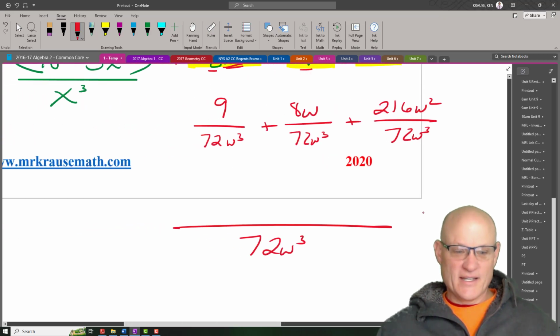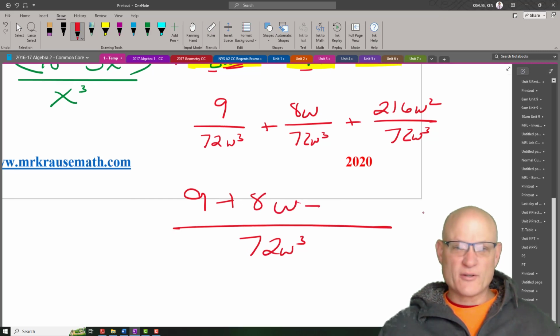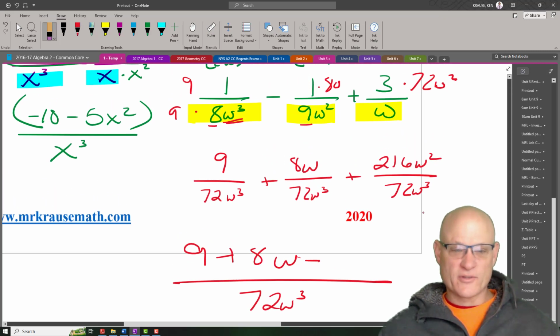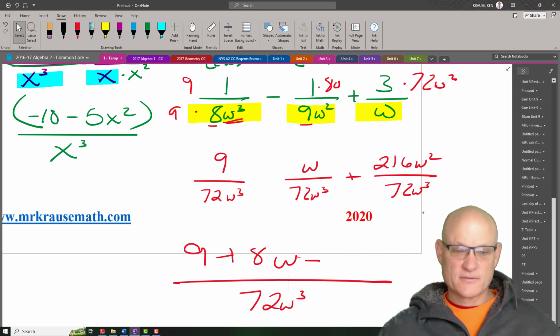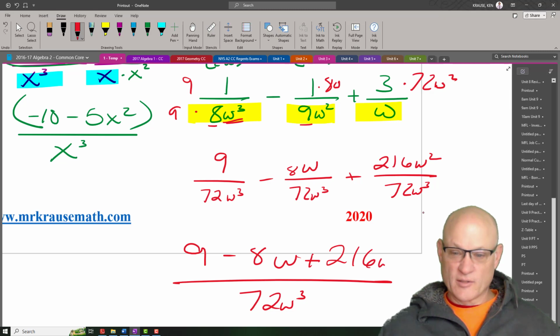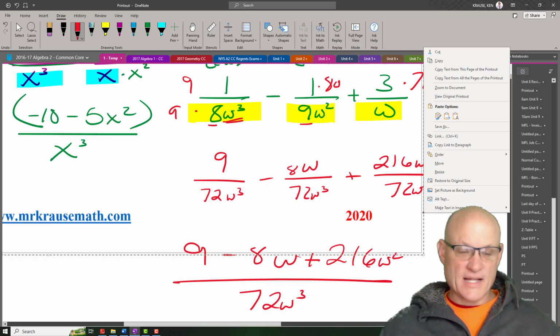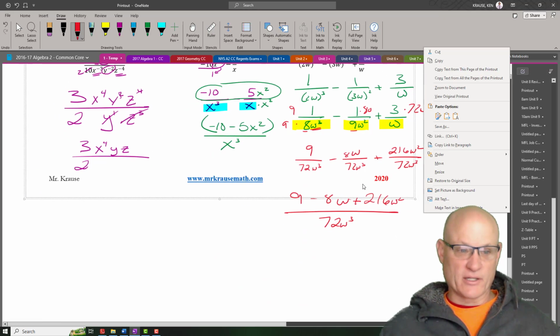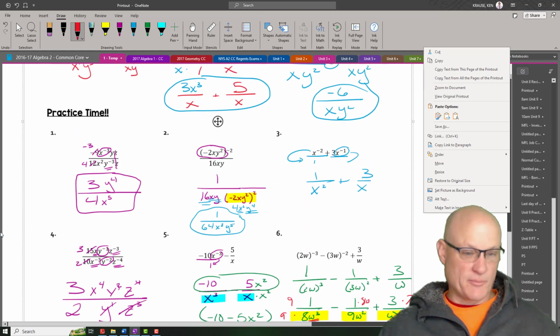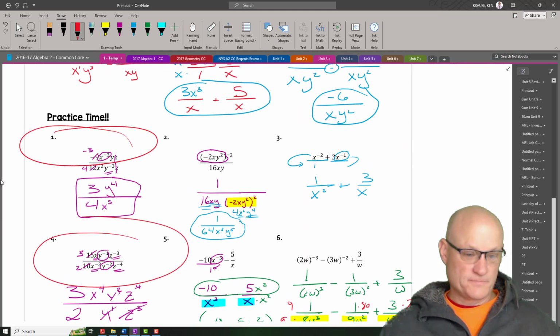Jeez. 9 plus 8w. Wait, one of those was a minus, I thought. Oh, this is a minus. And then plus 216w squared. Not that concerned that you know how to do that one. These are the ones that are going to be typical. These two are going to be the typical ones. All right, that's it.